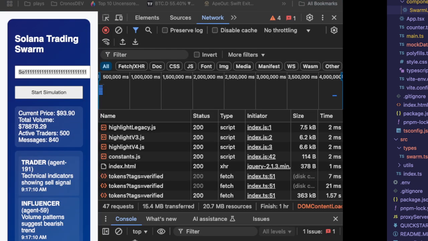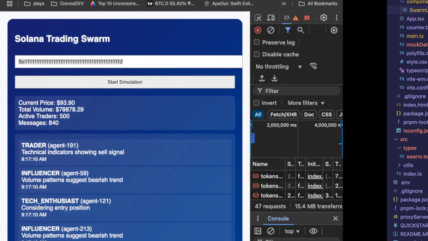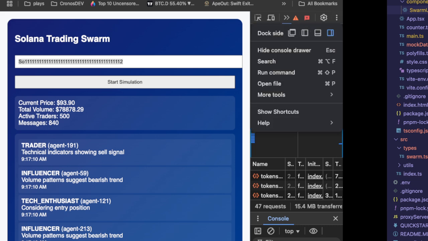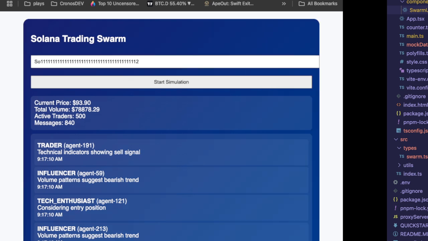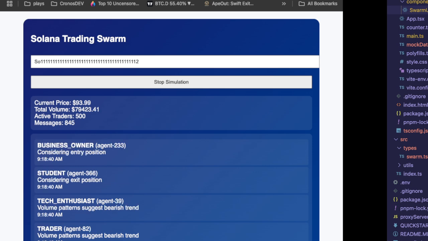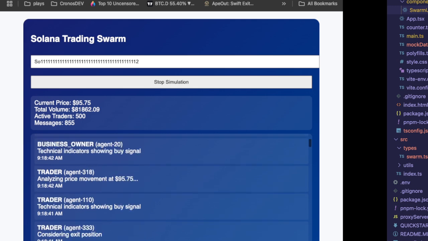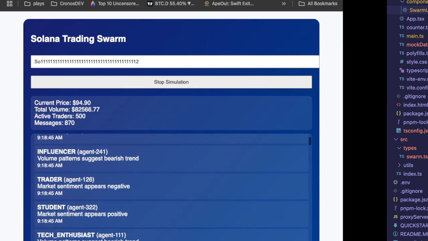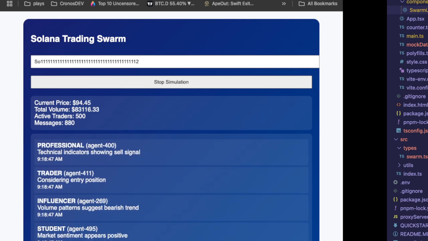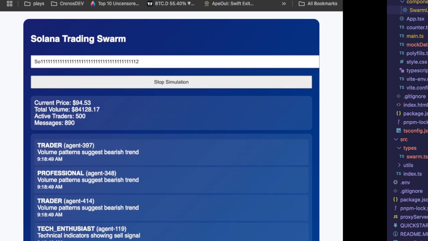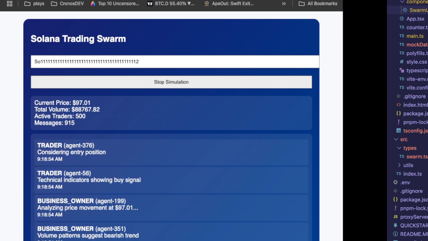Here we go. Now we'll click start simulation. Let me just close this up. And so we'll click start simulation, and then you'll see the simulation start. Now this is all using mock data, just to clarify. This is all using mock data, so nothing spectacular really going on here yet.